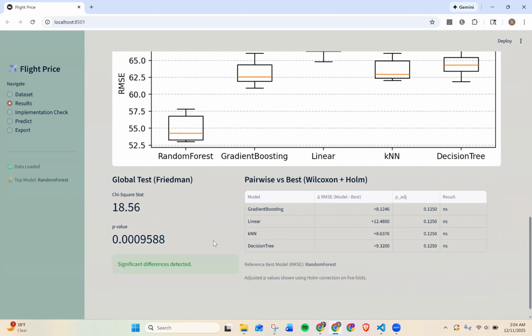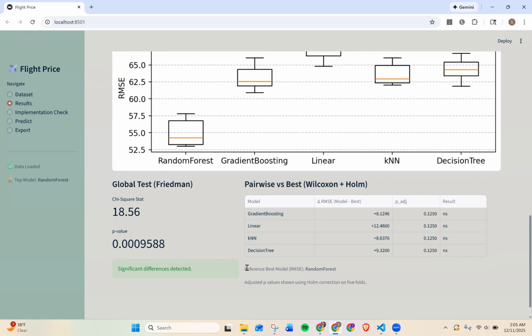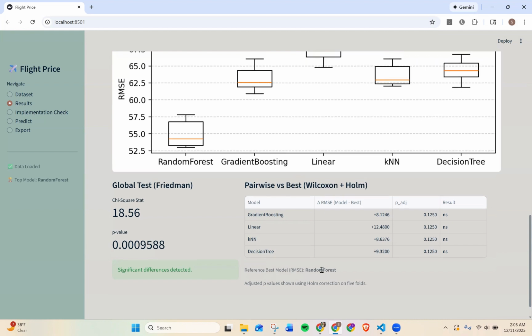In the Wilcoxon plus Holm table on the right, the difference of RMSE column shows that every other model has higher RMSE than the random forest model, but after Holm correction, all the adjusted p-values are 0.125 and marked NS. So for RMSE, we could say that random forest is the fold-wise leader, but the advantages across folds are not statistically conclusive with the small number of folds.